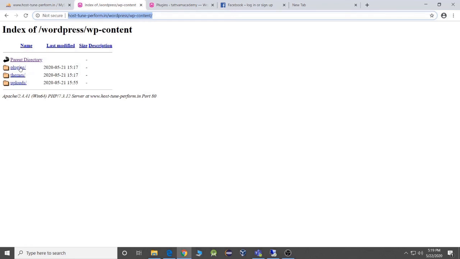If I go ahead and click on plugins in my system, it shows you nothing, whatever plugins are there, because I already have an index file. WordPress makes sure that every folder has an index file, but there might be some custom folders, and people may reach out to that. So you should make sure that you do not have this in your system.